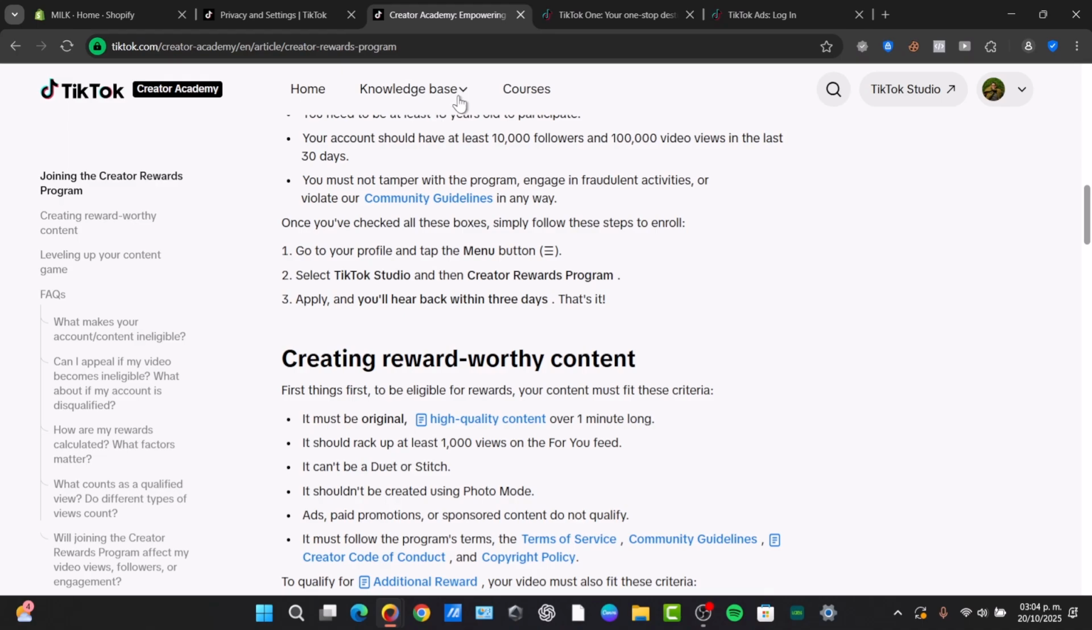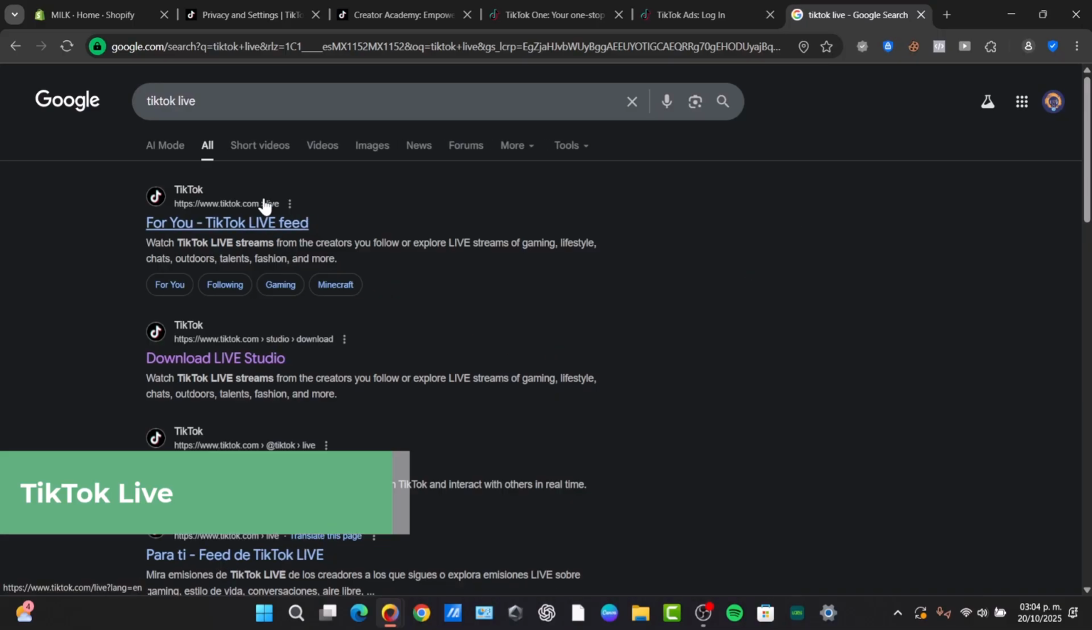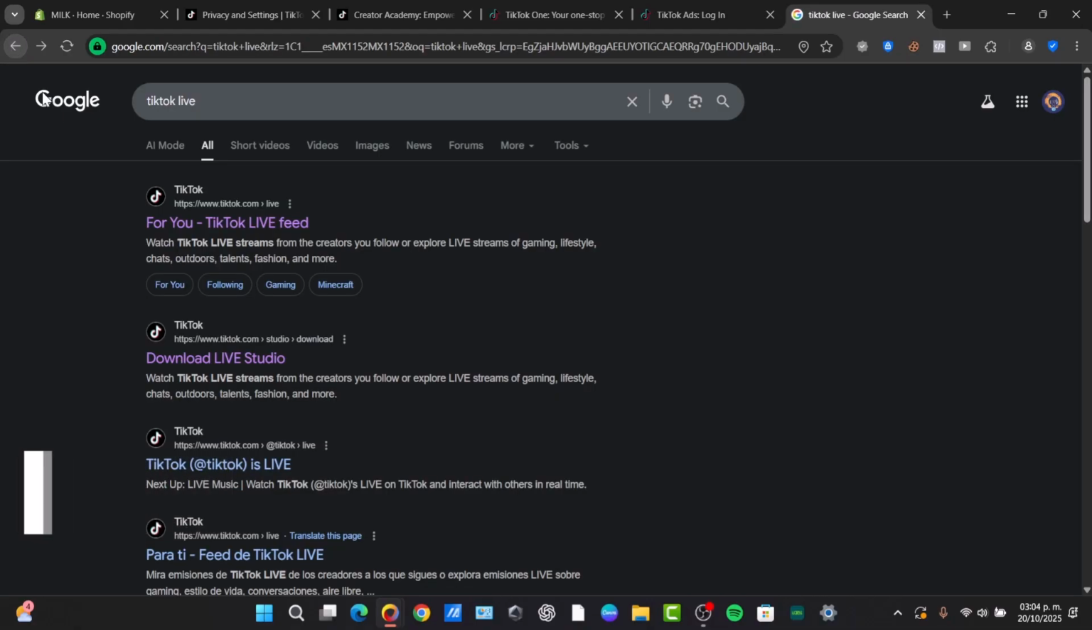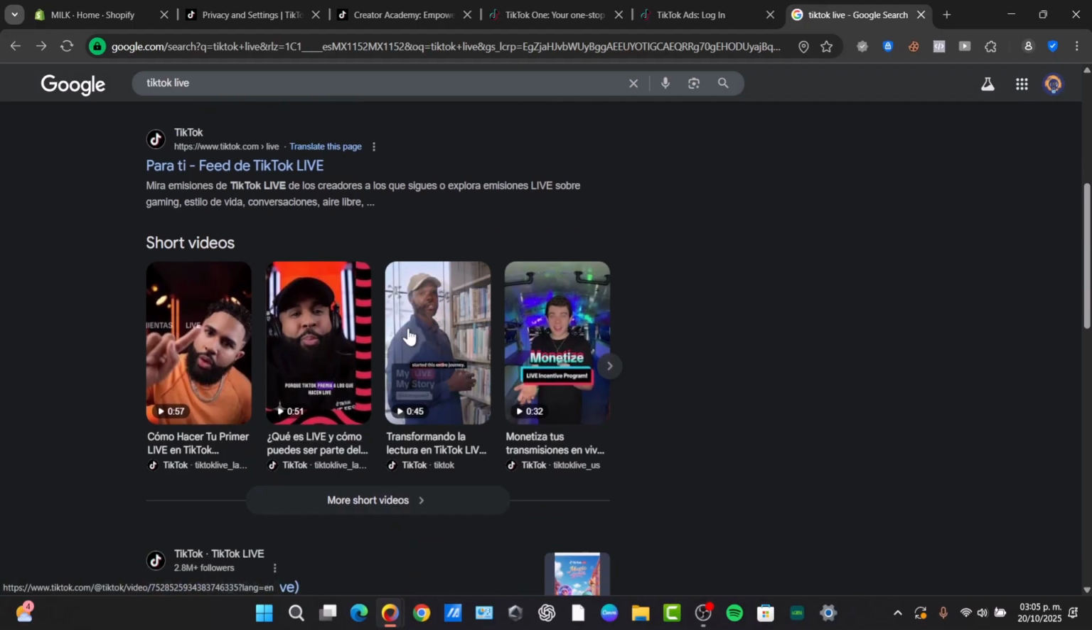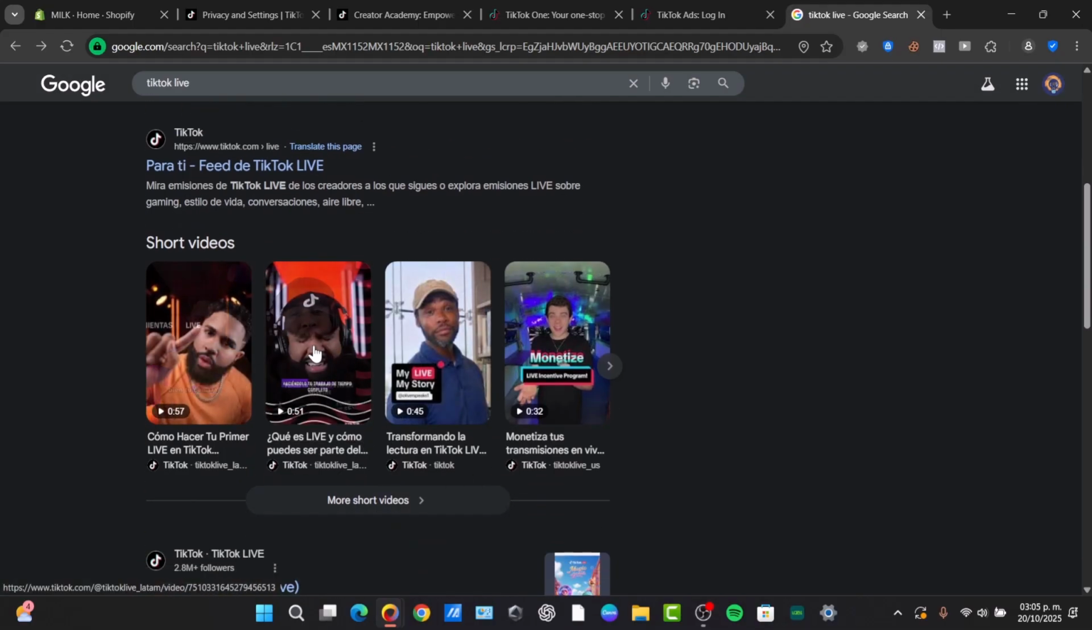Or even something else you can do is to try out TikTok Live. With TikTok Live, you can earn money from loyal viewers during the live stream. When you go live, viewers can purchase virtual gifts and give them to you. You can convert these gifts into diamonds, which can be exchanged for real cash. So keep that in mind when you want to generate income from TikTok, right?